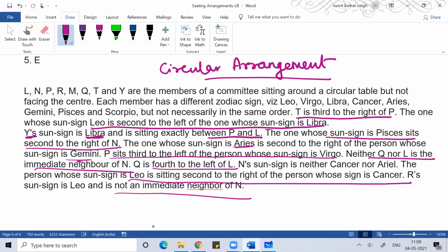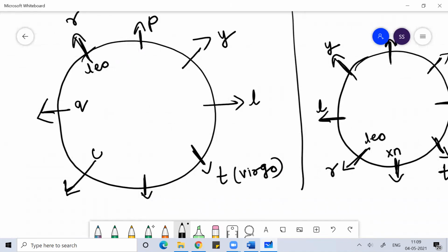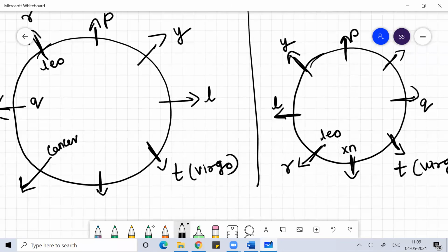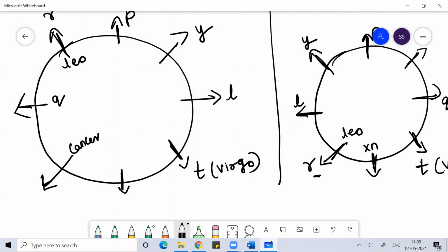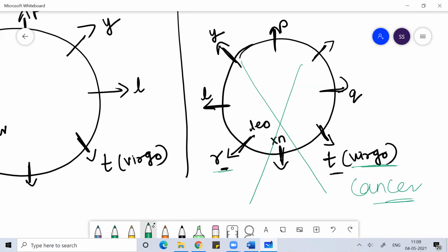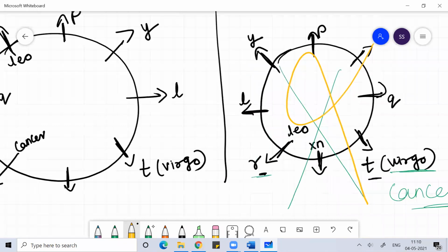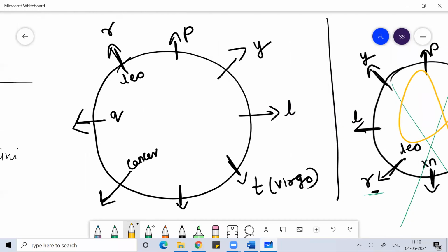And the person whose sun sign is Leo is second to the right of the person whose sun sign is Cancer. You can see R, who is Leo, is second to the right of the person whose sun sign is Cancer, and here this is not working, because P is already Virgo. So this case is not working. Cancel this case. You can only focus on the other case.